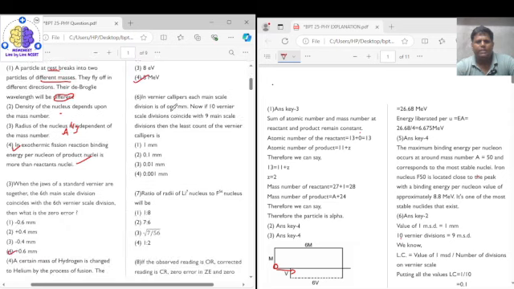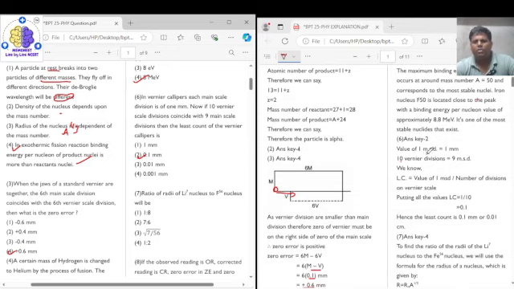Now question number 6. In a vernier caliper, each main scale division is of 1 millimeter. Now, if 10 vernier scale divisions coincide with 9 main scale divisions, then the least count of the vernier caliper will be equal to 0.1 millimeter, right? 0.1 millimeter. So how do we calculate it?